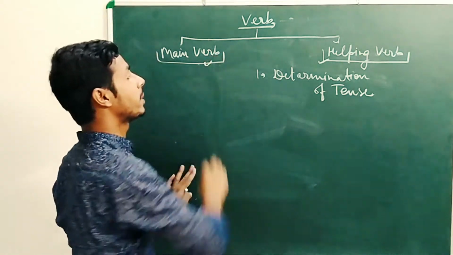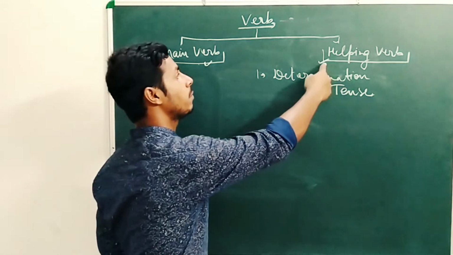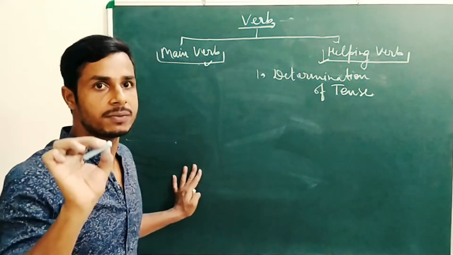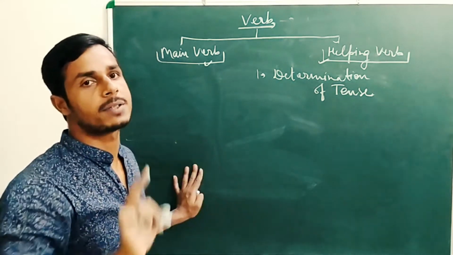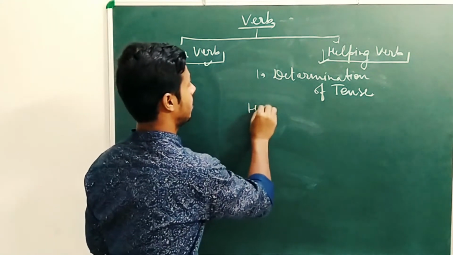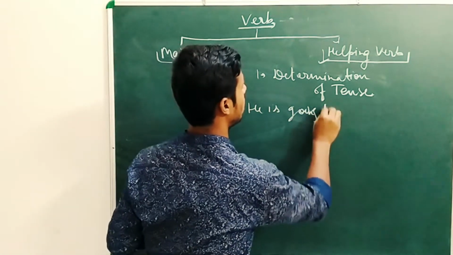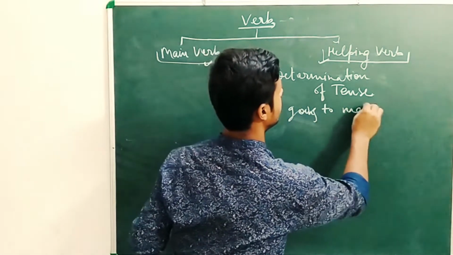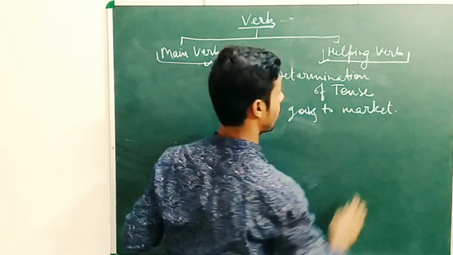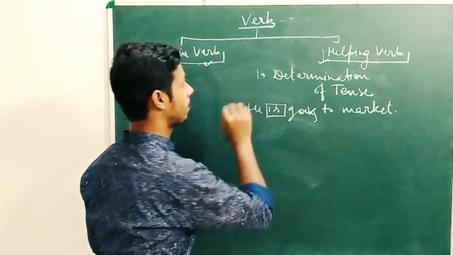Suppose we don't have a helping verb, we can never define the tense of any sentence. For example, I said, he is going to market. In the given sentence, the helping verb is 'is'.